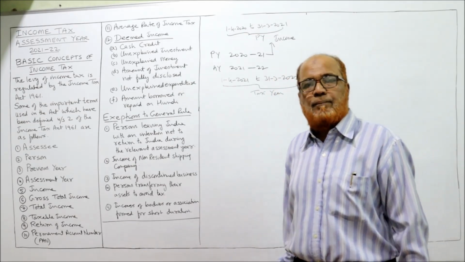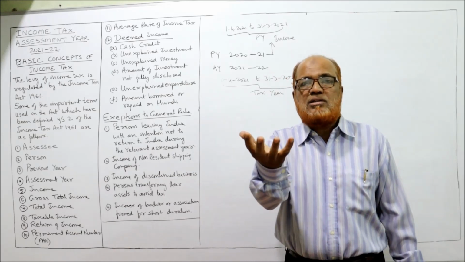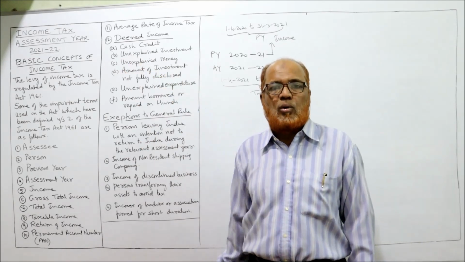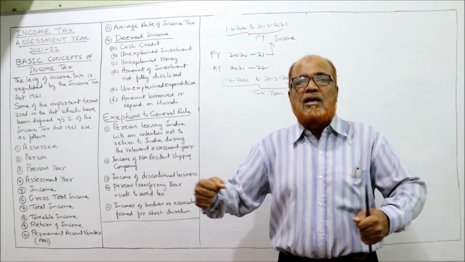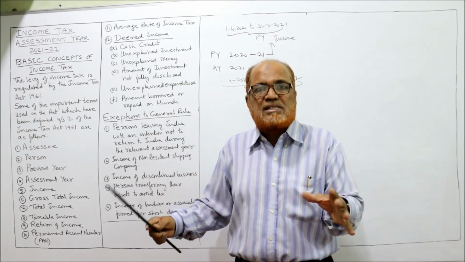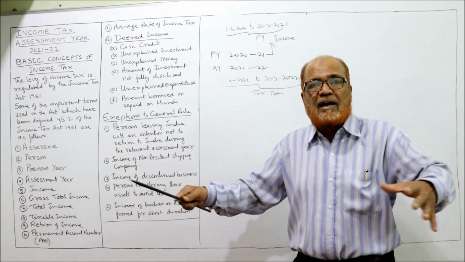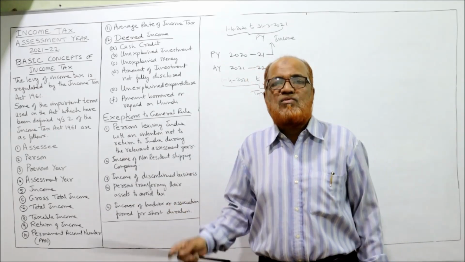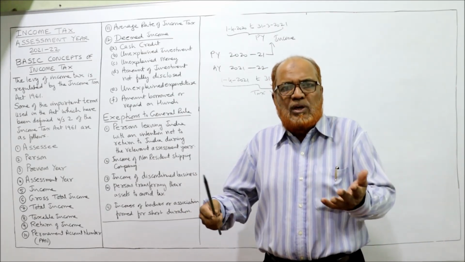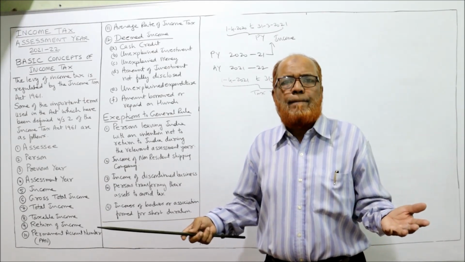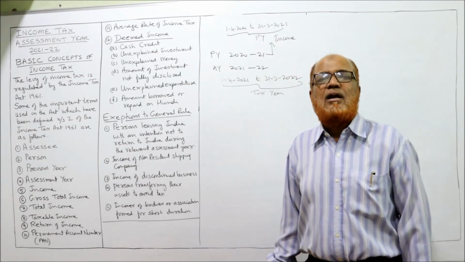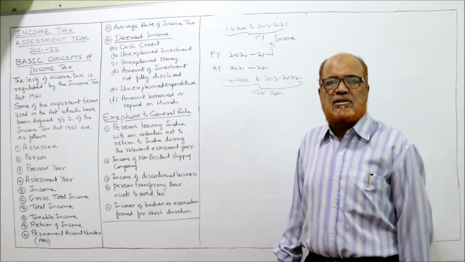Next one, unexplained money. If a person is having huge money, for example, a person is walking on the road, suppose in his car he is carrying some 10 lakh rupees cash. Suddenly there was frisking and the person was found with 5 lakh rupees. The income tax department will come and ask, from where did you get this 5 lakh rupees? What are the sources? Tell us the sources. If you give the right answer, nothing will happen. If you give an unsatisfactory explanation of holding this cash, we'll treat it as deemed income. You have to pay 60% tax.